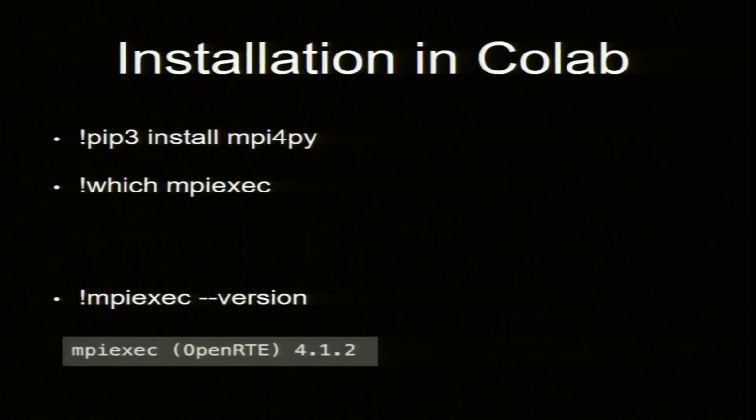In Colab you can use this pip3 install mpi4py, and so this is for testing whether your MPI is installed or not. So, mpiexec, this is for system command. Okay. So, this exclamation mark is for system command, version, and if you write that, and if you get an answer, then you know that package is installed. Okay. Minus version, right, I mean you know this should work.